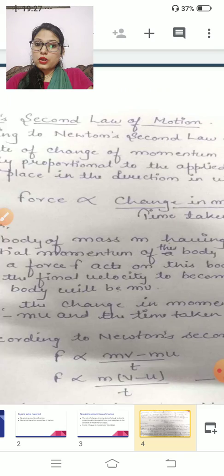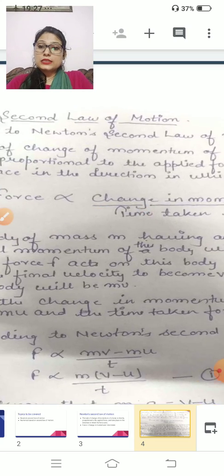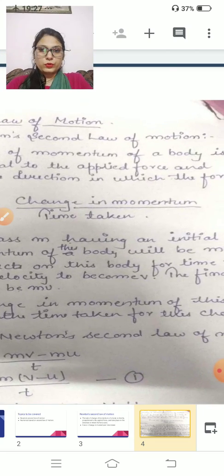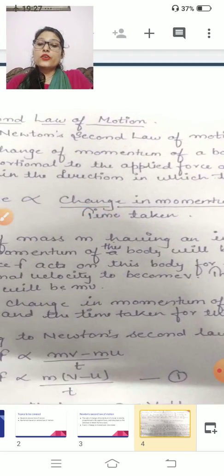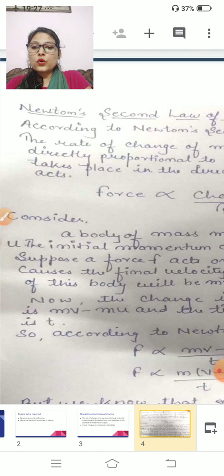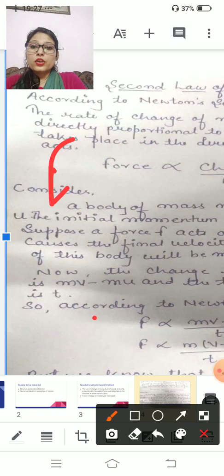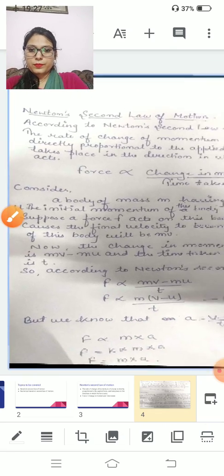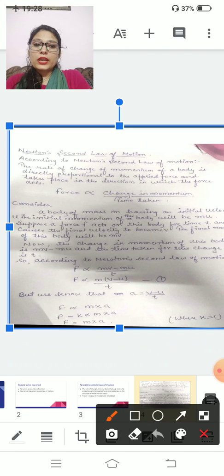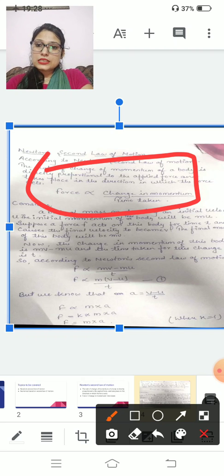According to Newton's second law of motion, the rate of change in momentum of a body is directly proportional to the applied force. I told you this earlier. And it takes place in the direction in which the force acts. So F is equal to change in momentum upon time taken. Clear? F is directly proportional to, this is the sign of directly proportional.